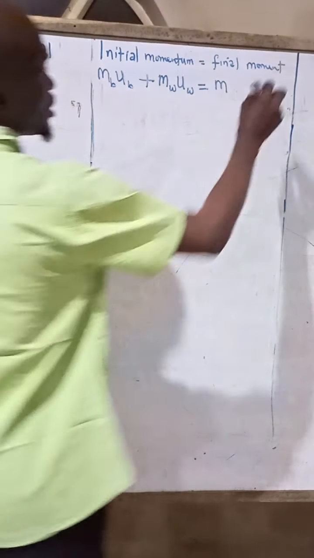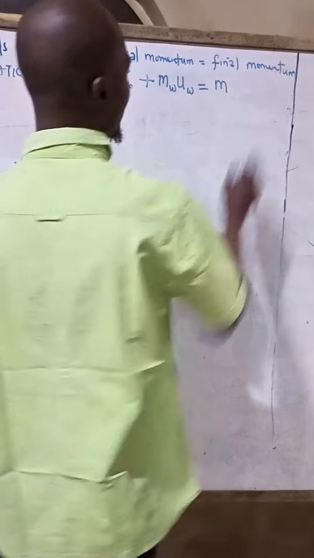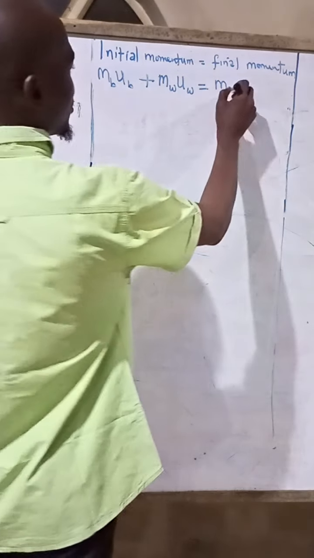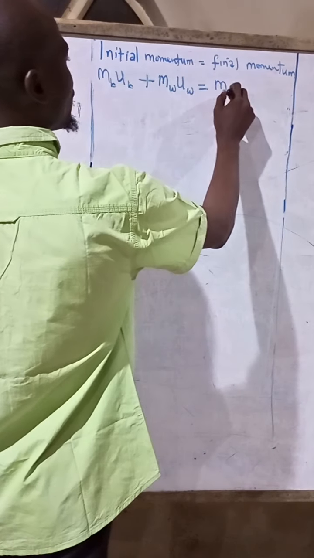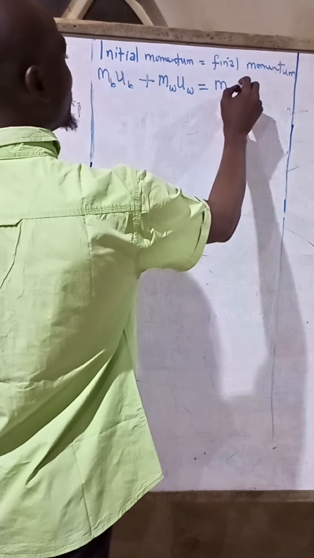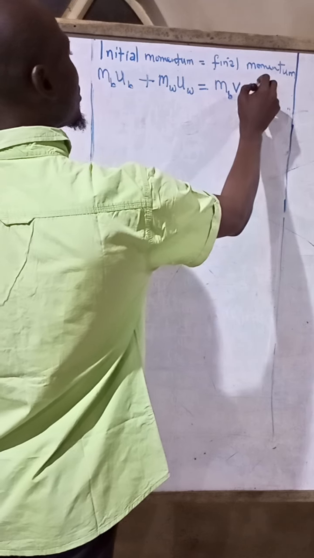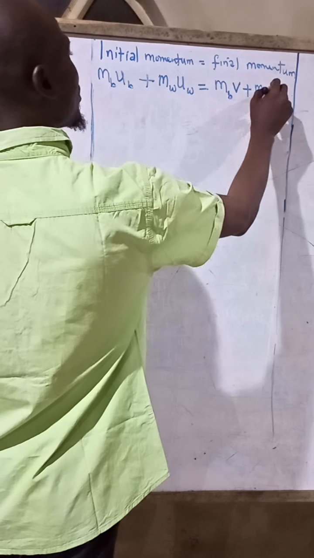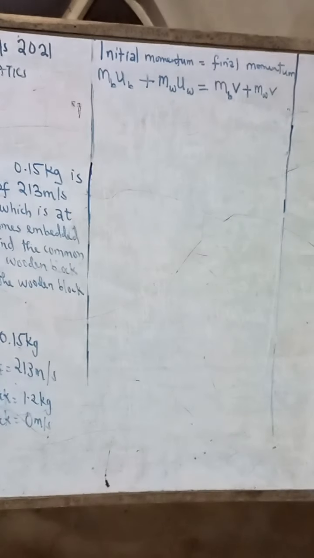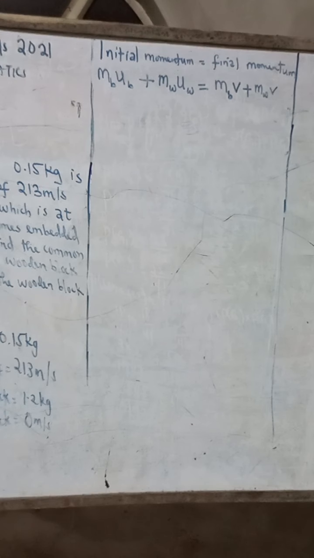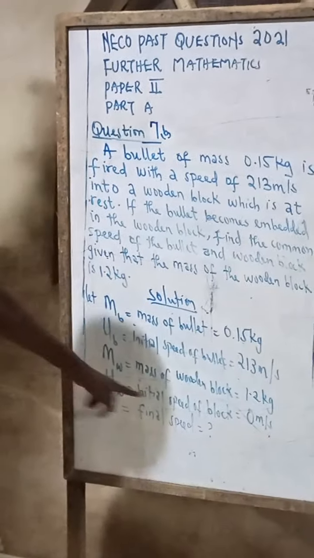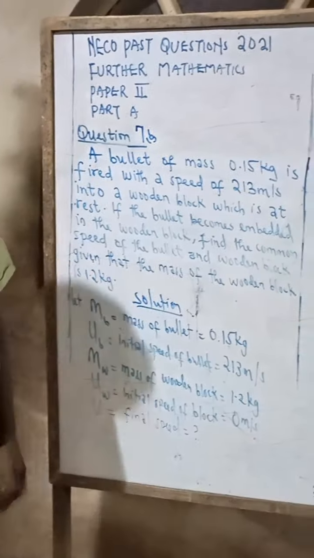The final momentum is the mass of the bullet times the final speed plus the mass of the wooden block times the final speed, since both of them are moving with the same final speed. And automatically the block's term becomes 0 because UW is equal to 0.